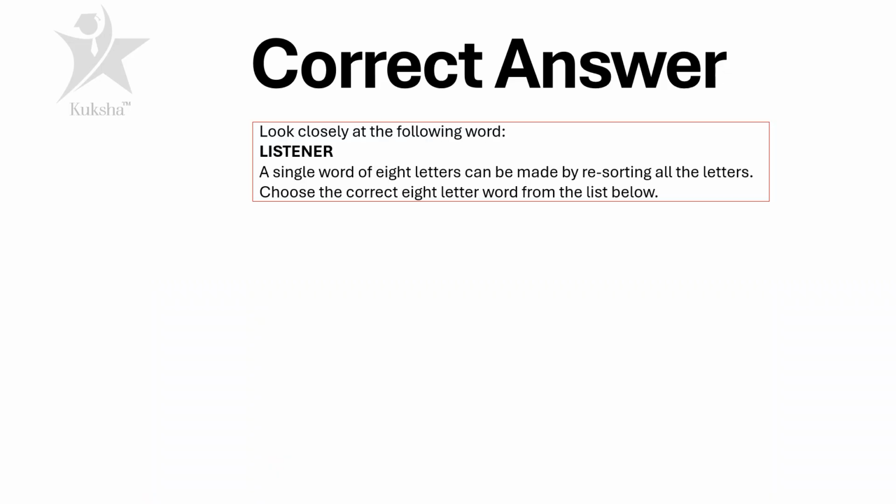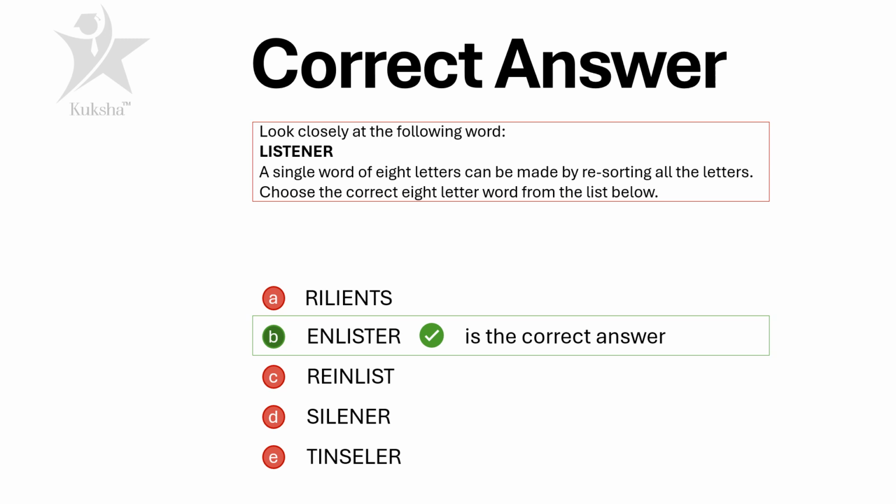All right, 15 seconds are up. Here's the correct answer. It's B. ENLISTER. ENLISTER is the correct answer to the question, which is a single word of 8 letters, which is listener, that can be made by resorting all the letters. And the right answer is ENLISTER. Now, let's go through a bit of an explanation and let's understand this question a bit better.